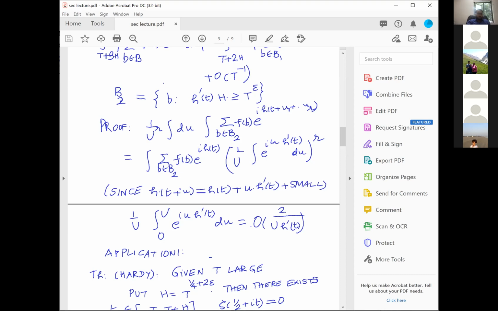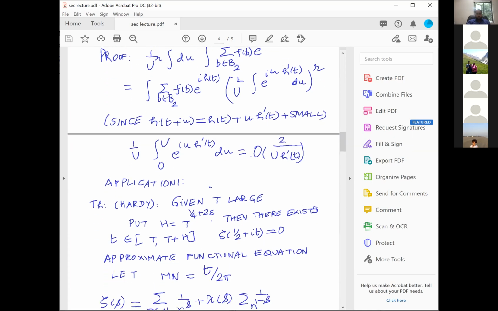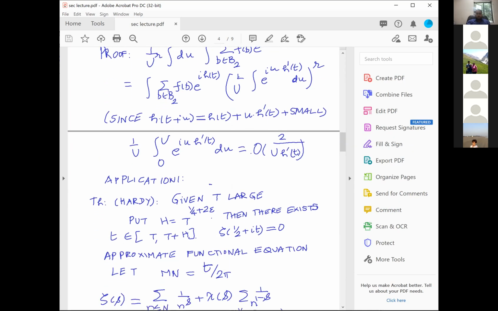And now I plan to give two applications of this theorem. The first application is a theorem of Hardy: given t rather large, put h equal to t power 1/4 plus 2 epsilon.